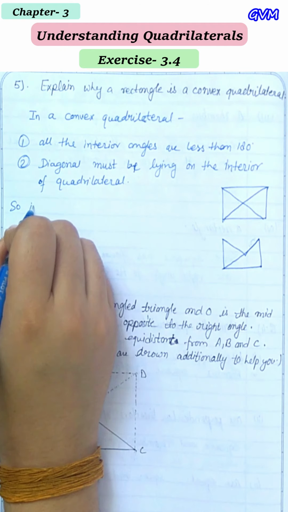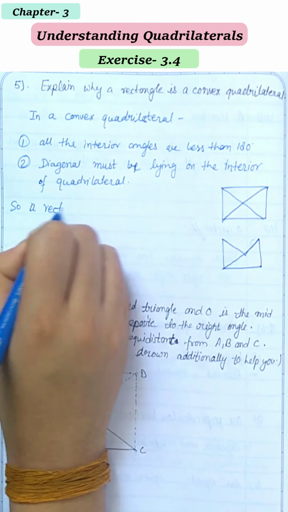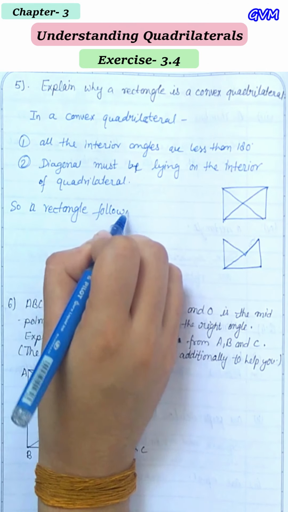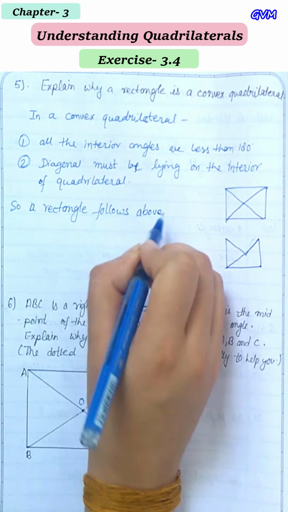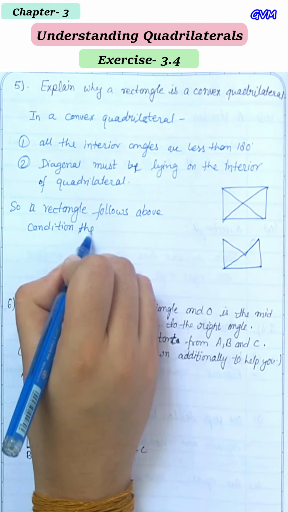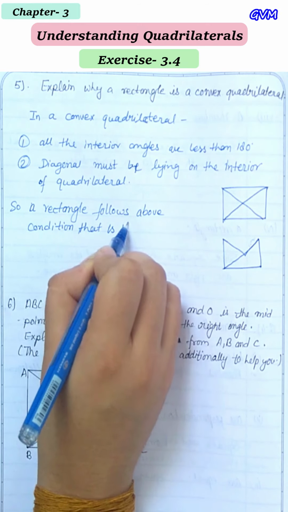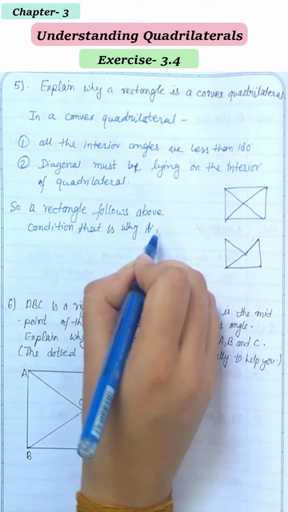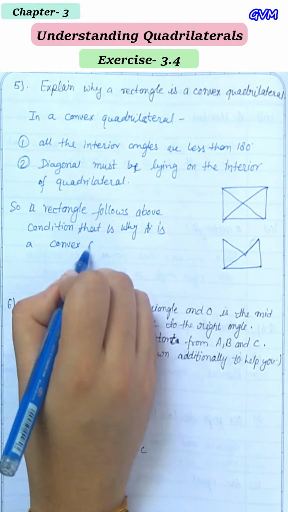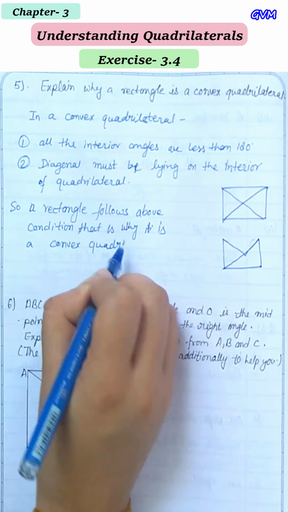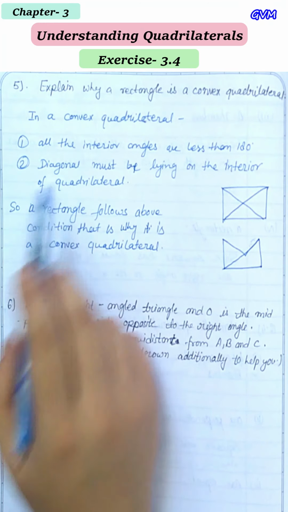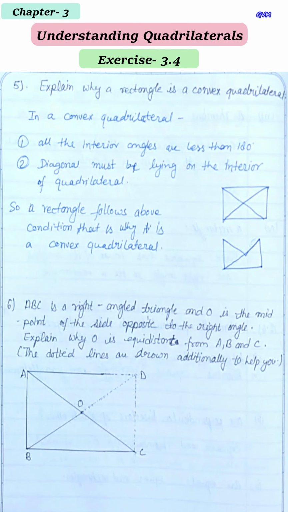So a rectangle follows the above conditions, that is why it is a convex quadrilateral. Okay, so a rectangle follows both the conditions, so this is a convex quadrilateral.